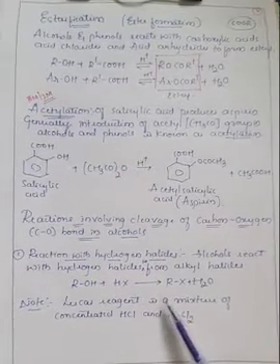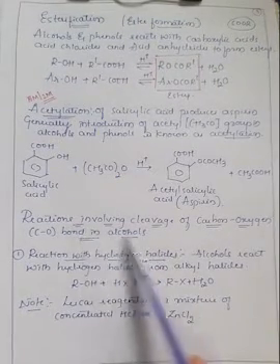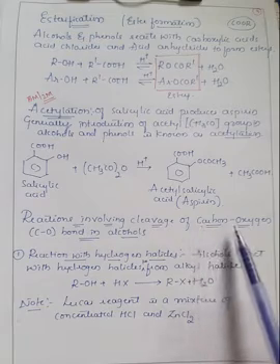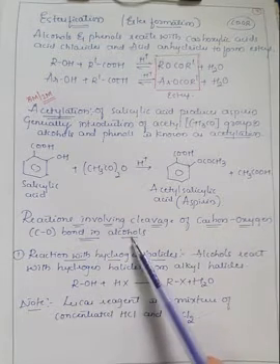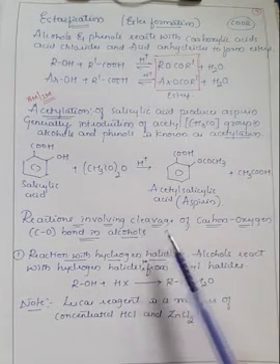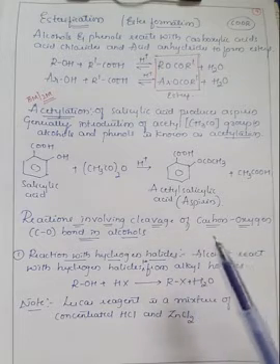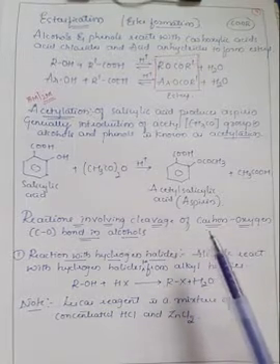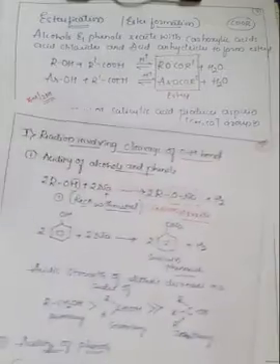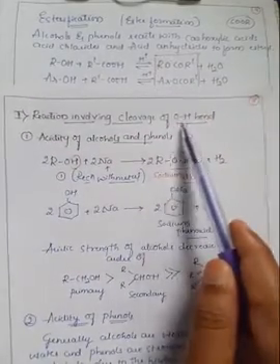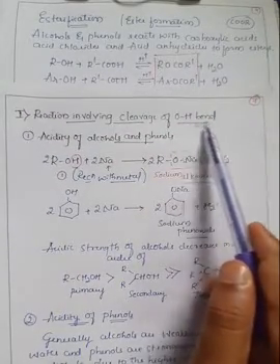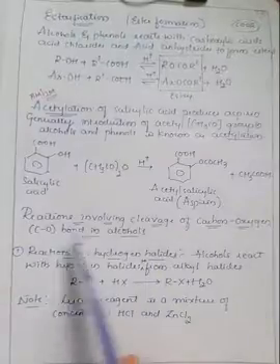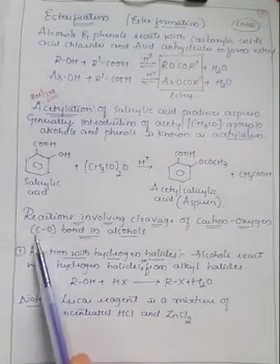And the next important type of reactions are reactions involving the cleavage of a carbon-oxygen bond in alcohols, right? Until now we have studied the reactions involving the cleavage of the OH bond, the oxygen-hydrogen bond which breaks. But now we are talking about the carbon and oxygen bond, right?